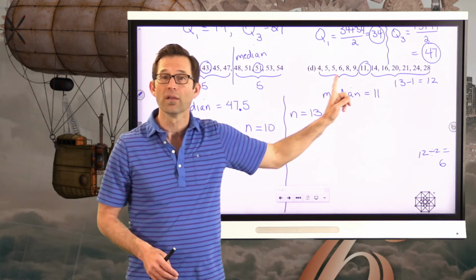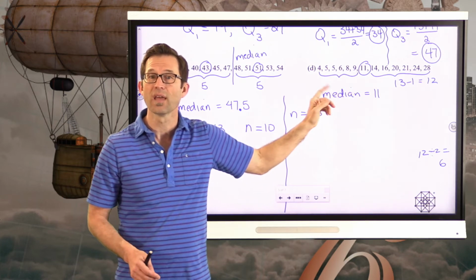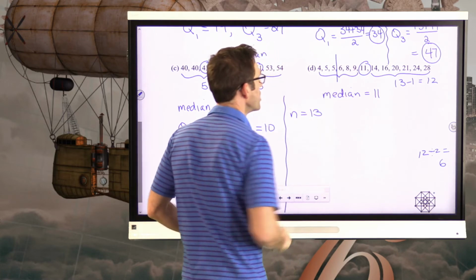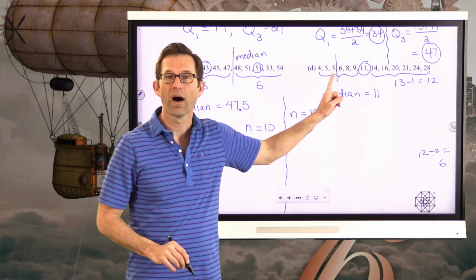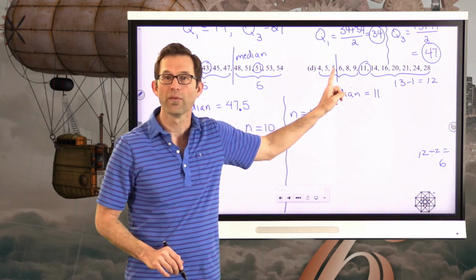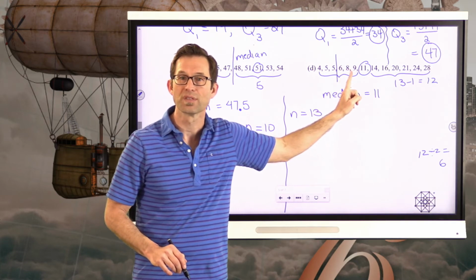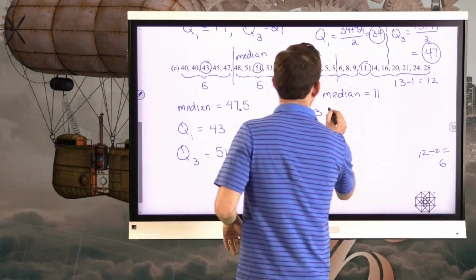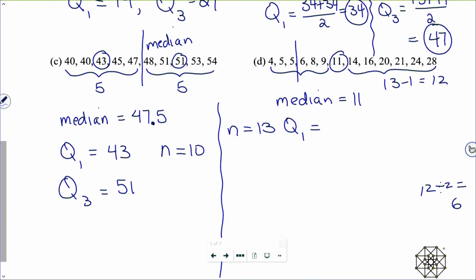But if I look at the lower half of the data set, there's 6 data points, which means that the median will lie right here, right? Right between that 5 and that 6, so that I have 1, 2, 3 values there and 1, 2, 3 values there. Remember, I'm kind of eliminating the median in this case. So my lower quartile, or my first quartile, is going to be halfway between 5 and 6, which will be 5.5. Very similar in the upper half of the data, right?